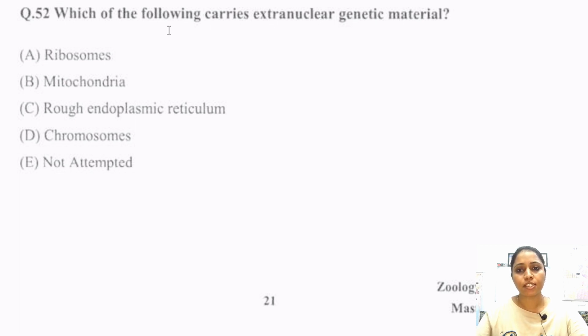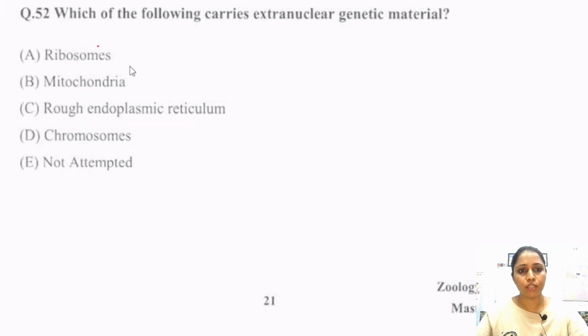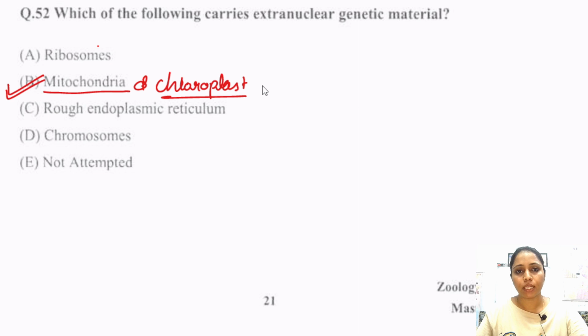Next question is, which of the following carries extracellular genetic material? This is one of the simplest questions, because we all know that mitochondria and chloroplast. Chloroplast is only found in the plant cell. So mitochondria and chloroplast both have their own genetic material and extra nuclear genetic material, because in these organelles also some genetic materials, some genes are found. So option number B is the correct answer for this question.